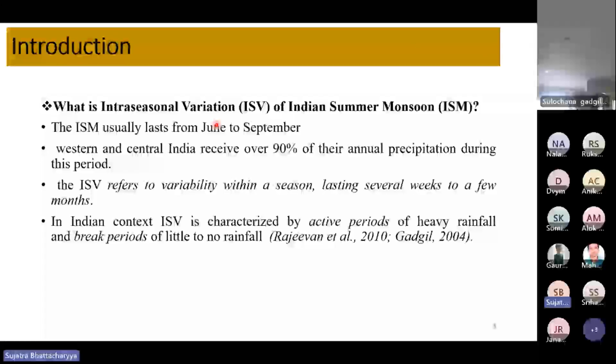So first is ISM. ISM usually happens every year between June and September. During these months, Western India and Central India receive around 90% of their annual rainfall. By intra-seasonal variation, I refer to the variability within a season that lasts between weeks to months. In the Indian context, ISV is mainly categorized by the active spell and the break spell. An active spell is a spell with heavy rainfall, and by break periods we mean little to no rainfall.